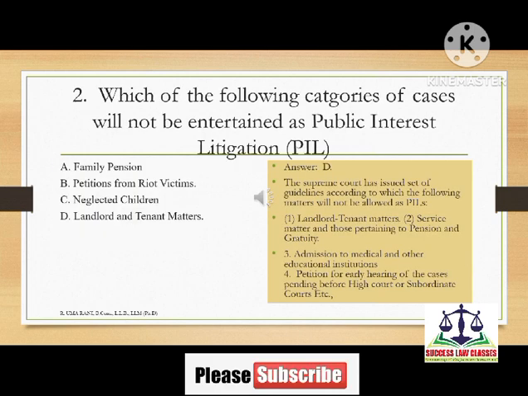Then coming to the second question, which of the following categories of cases will not be entertained as public interest litigation? Option A is family pension. Option B is petitions from riot victims. Option C is neglected children. Option D is landlord and tenant matters. So the correct answer is option D, that is landlord and tenant matters are not entertained as public interest litigations.